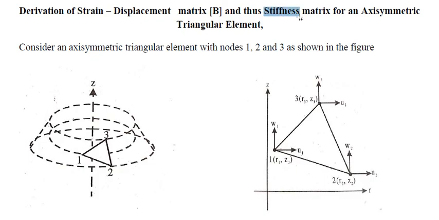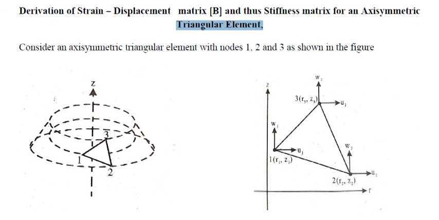What is the strain matrix for a simple bar element? The strain displacement matrix for a simple bar element is 1 by Le times minus 1, 1. That is the strain displacement matrix for a simple 1D bar element. Here it is a little different because the element is 2D triangular plus it is an axisymmetric triangular element. There is a difference between a normal triangular element and an axisymmetric triangular element. So before going to the derivation of the stiffness matrix, we will derive the strain displacement matrix. Then we will derive the stiffness matrix for the axisymmetric triangular element.